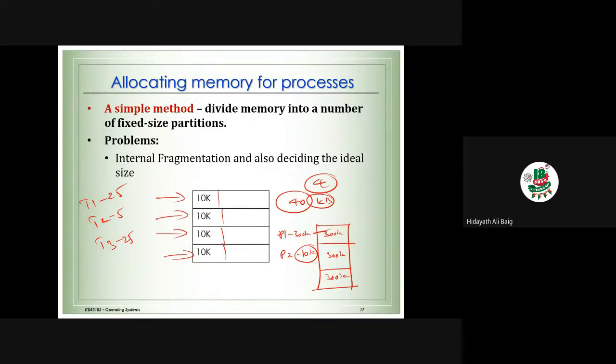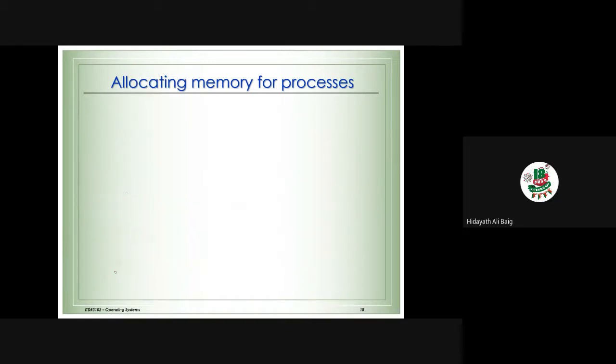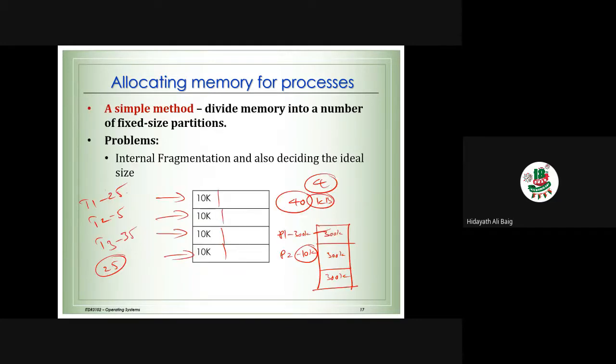Now imagine this teacher has 35 students. Imagine the classrooms in the college, all of them are 25. Teacher number 1 will be happy because teacher number 1 wants 25 students. The classroom is 25. This is okay for teacher number 1. Teacher number 2 is given a classroom of 25.